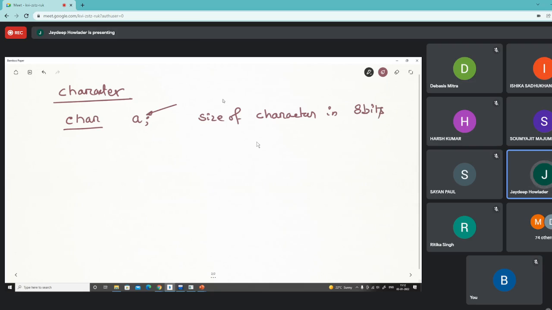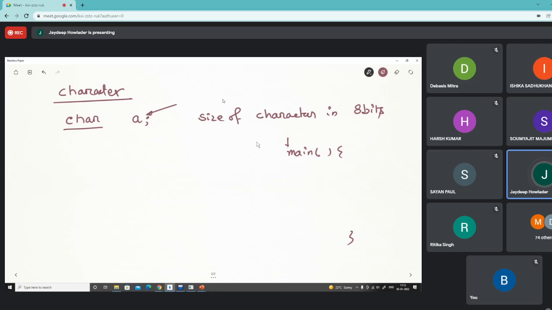Understand? So whenever I am typing on my keyboard, what we are feeding to the machine? We are basically feeding a character to the machine. Like if I write a C program, main, etc., then every time I press a key, I am feeding a character to the machine, and then again a character is fed to the machine.